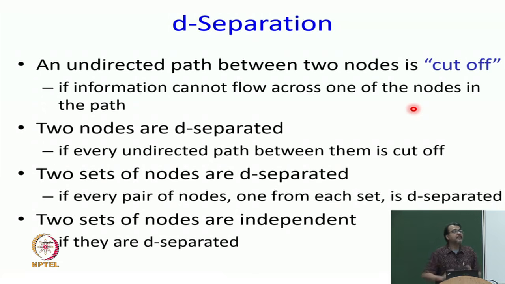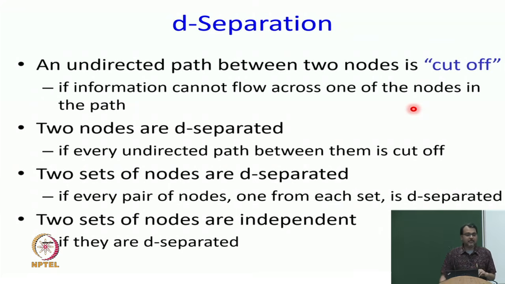All pairs should be D-separated, and two sets of nodes are independent if they are D-separated, because information cannot flow. So, that is the general definition: you have to look at the ways in which a node can influence another node, and if you are not able to find any such way, then they will be independent of each other, they will be D-separated.